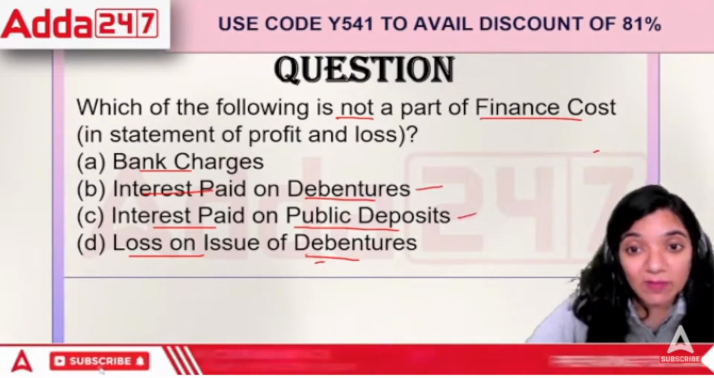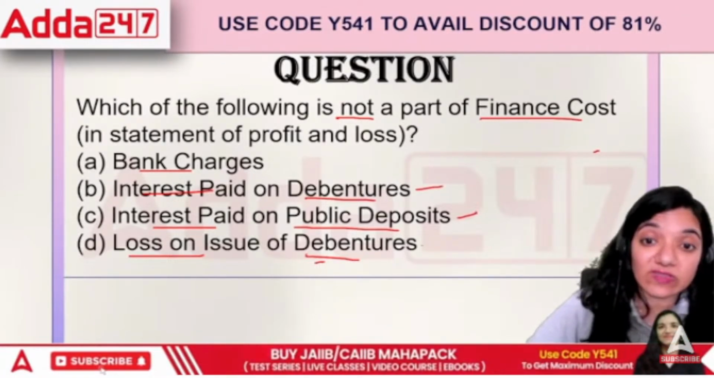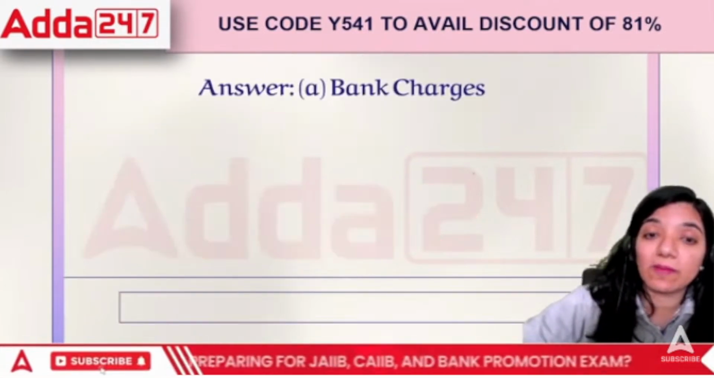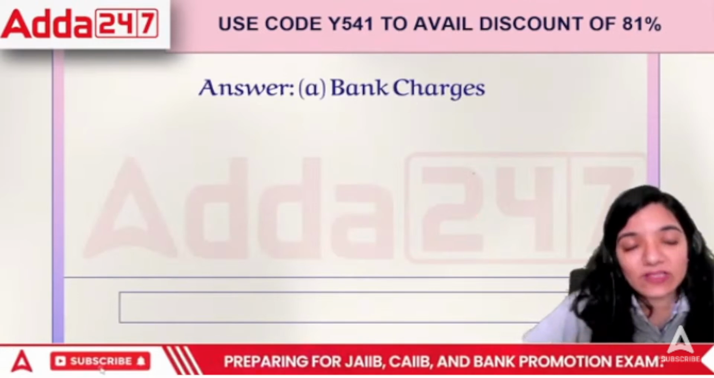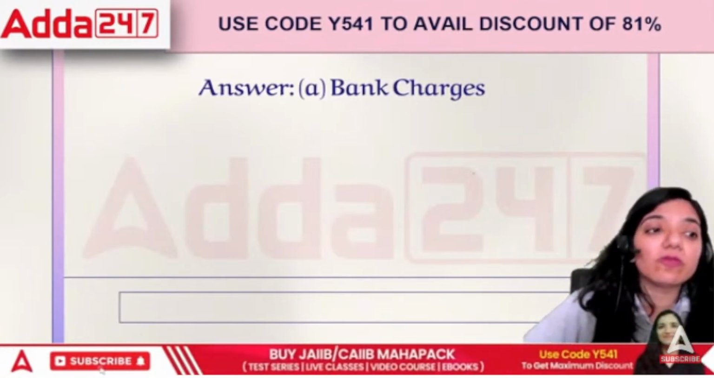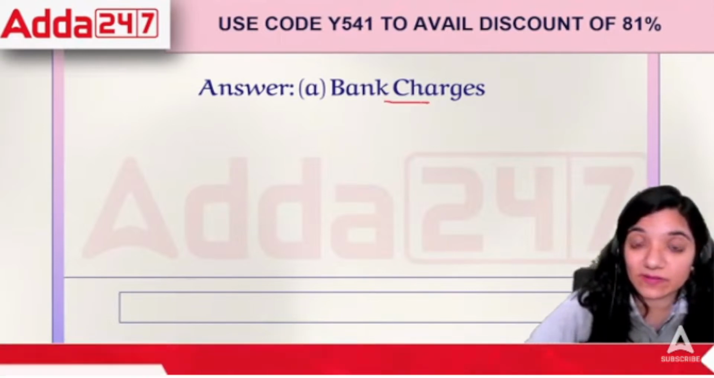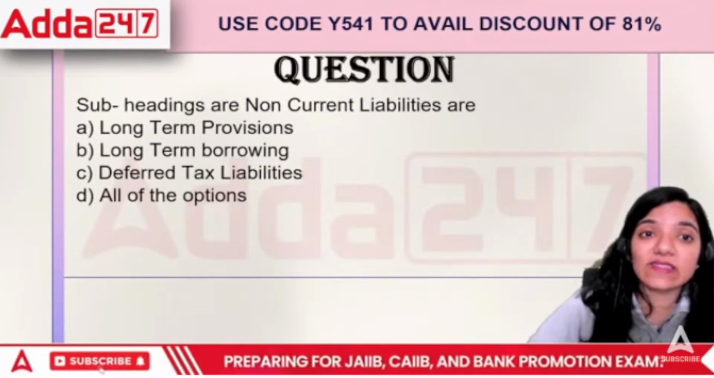If I have a public deposit, this is also a part of finance cost. Debentures is also a part of finance cost. What is not a part of finance cost is bank charges. Bank charges are basically incurred in order to maintain the bank account. Nothing else is happening there. So bank charges is the answer. Then subheadings are